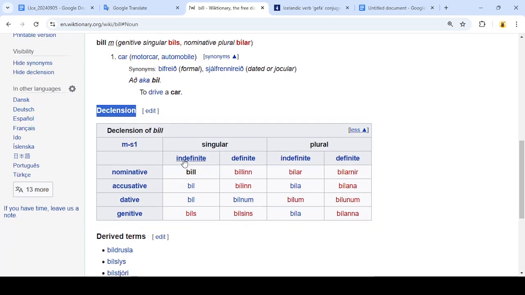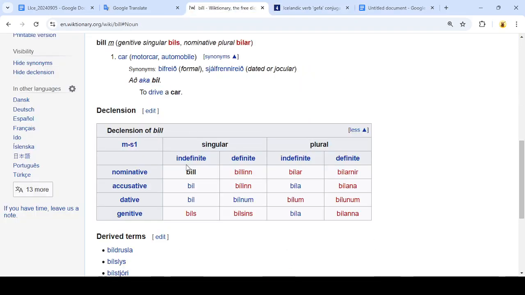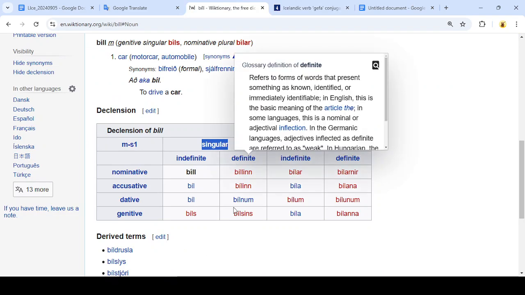And the different spellings depend on several features. So here we've got count, singular, plural. We've got definiteness, indefinite or definite. And we've got the cases listed over here on the left side. So let's look at our features here. We've got singular, accusative, definite. So let's look at the spelling table. I've got singular, spellings over here. I've got definite.